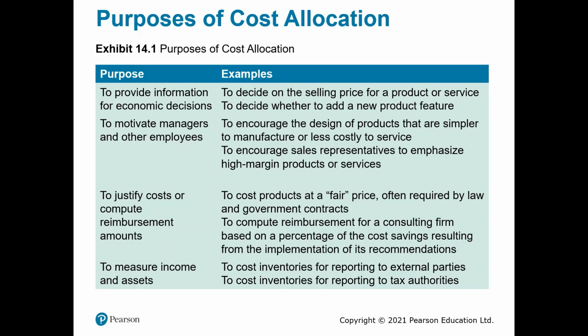However, the purpose of costing inventories for reporting to outside parties is to measure their income and assets. We can list the various purposes and tasks listed in the table as follows. We see that our primary purpose is to provide information for economic decisions. Examples of this would be deciding on the selling price of a product or service, deciding whether to add a new product feature or not.